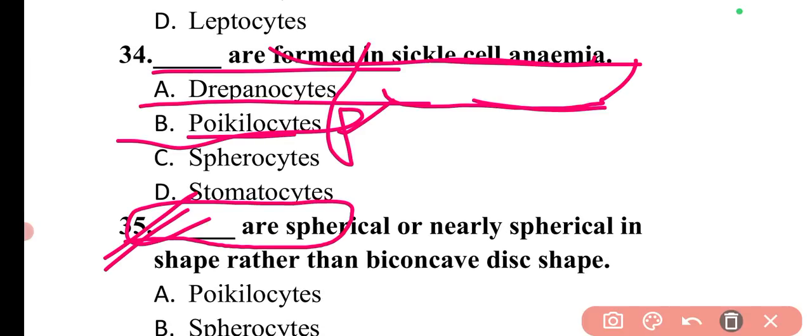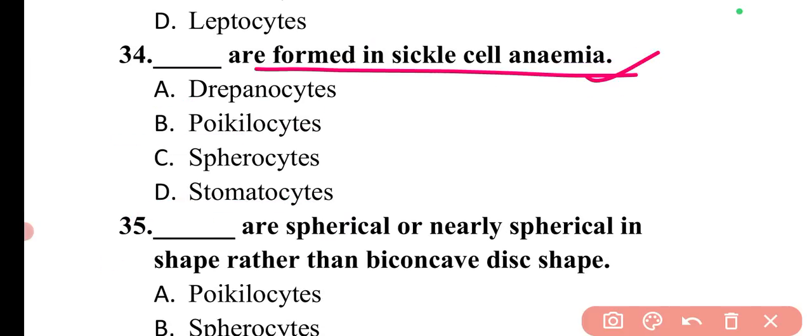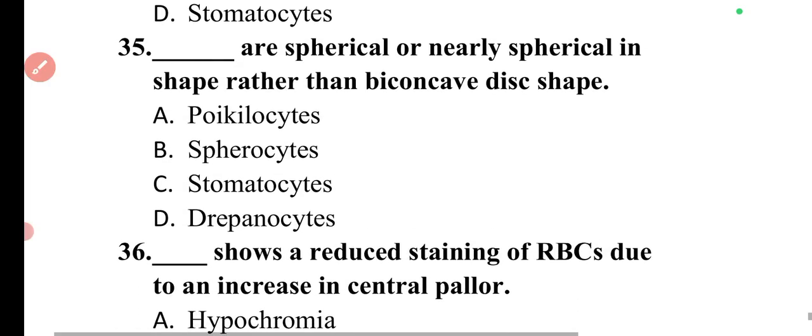Next question is: dash are formed in sickle cell anemia. In sickle cell anemia, drepanocytes are formed. So here option A is correct.